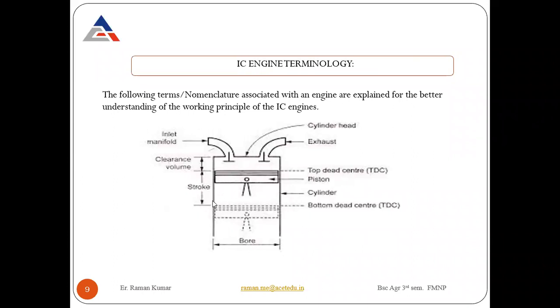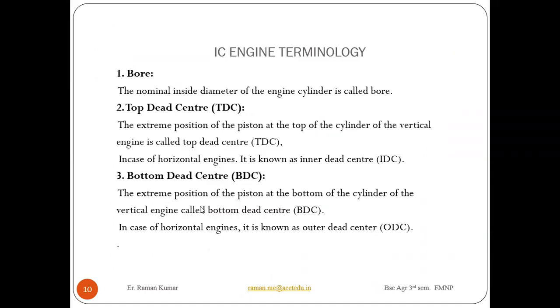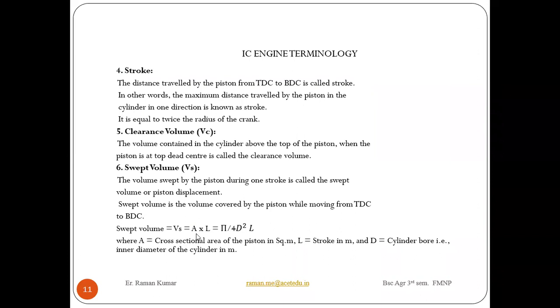The stroke length L. So swept volume equals pi by 4 into D square into L. Here A is the cross-section area of the piston in square meter, L is the stroke in meter, and D is the cylinder bore, the inner diameter of the cylinder, also in meter. So this is known as swept volume.